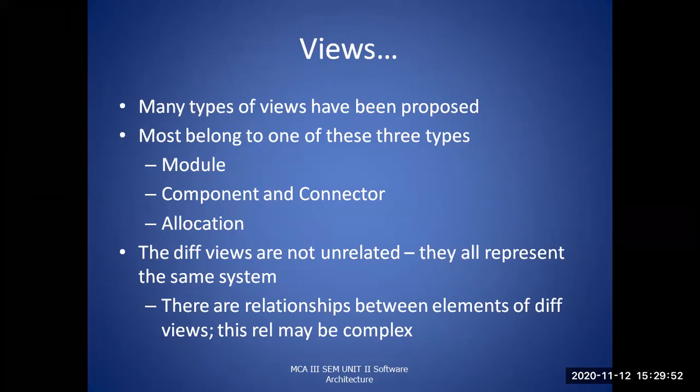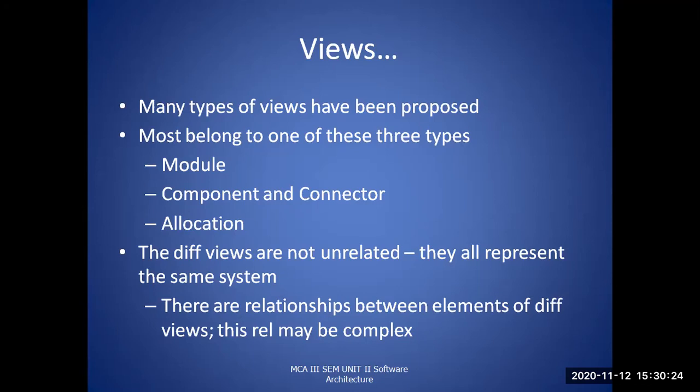Whenever any particular software is built, it will be viewed in terms of modules. Let us say a user module will be there, an administrator module, a backend module, a front end module. The collection of all these modules decides the particular architecture. Many types of views have been proposed, but most of them belong to one of these three types.